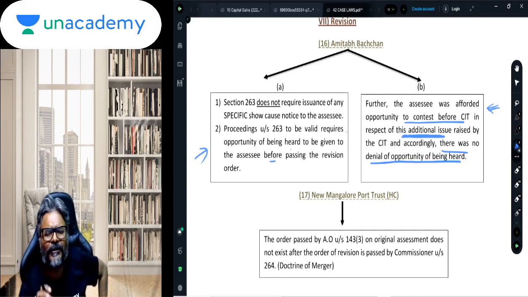The original show cause notice which was given cannot be considered as the notice which defines the scope of the inquiry. No, it can never be considered in that manner. Any show cause notice which is issued is only for the purpose of giving an opportunity of being heard. So multiple show cause notices on multiple grounds can be issued for the purpose of enabling the assessee to be heard on those particular matters.